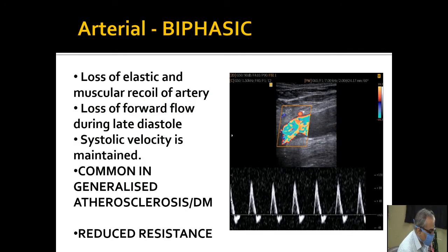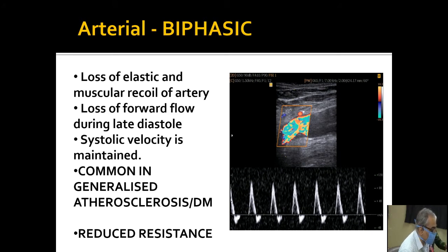Many times we are confused whether the flow is triphasic, biphasic or monophasic. Triphasic we have just seen. Biphasic flow is when the flow is on both sides of the baseline, as seen here, the systolic peak and the diastolic reversal. Sometimes this is seen without any significant disease.